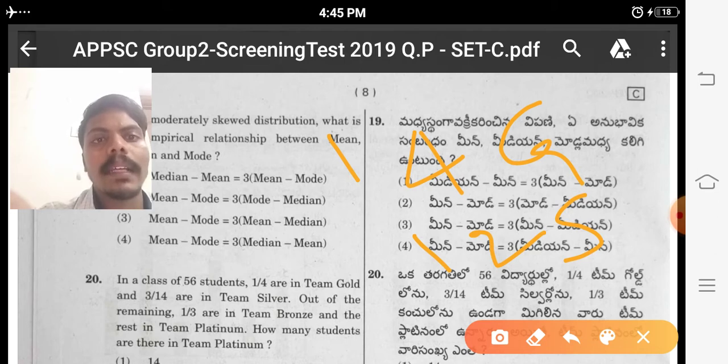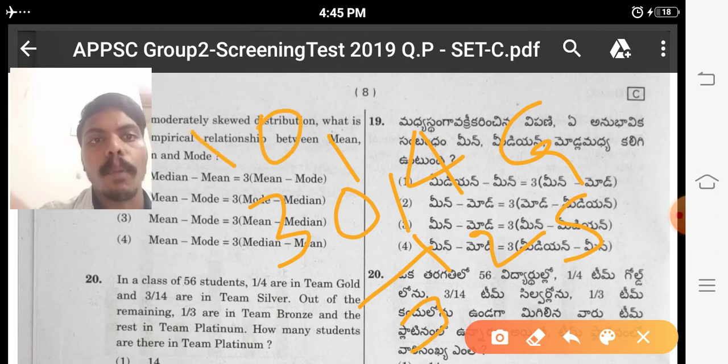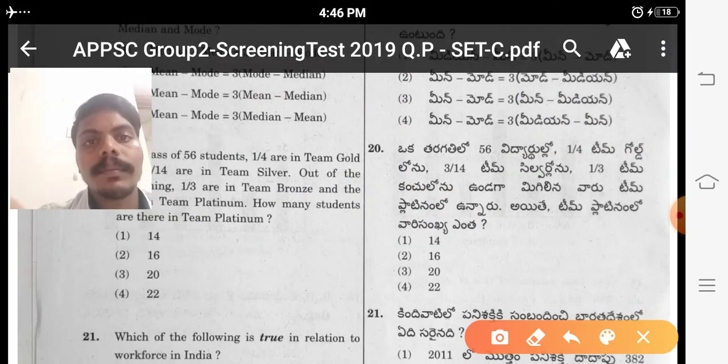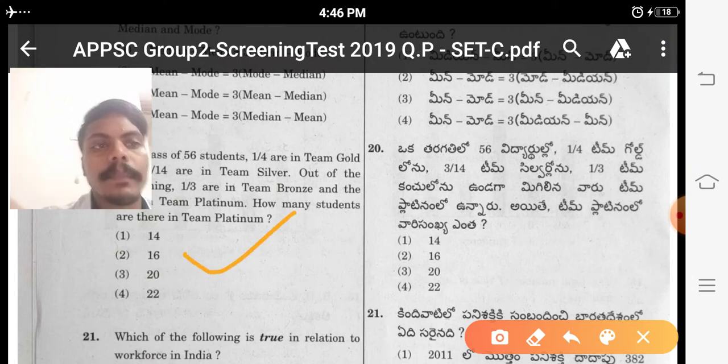Remaining 30 are there. In that, 1 by 3 are in team bronze, that is 10 members. Remaining 20. How many students are in team platinum? The answer is 20.